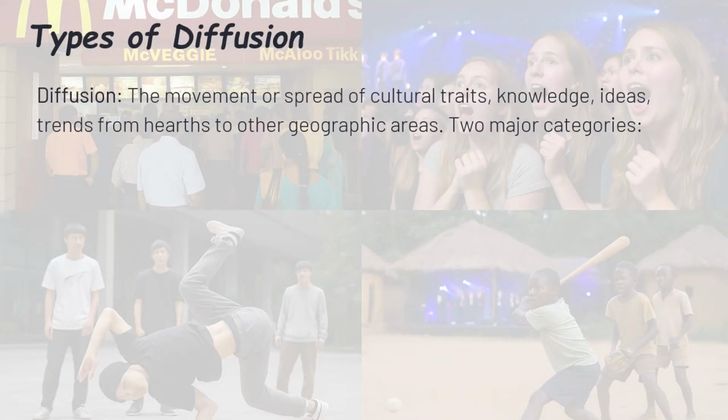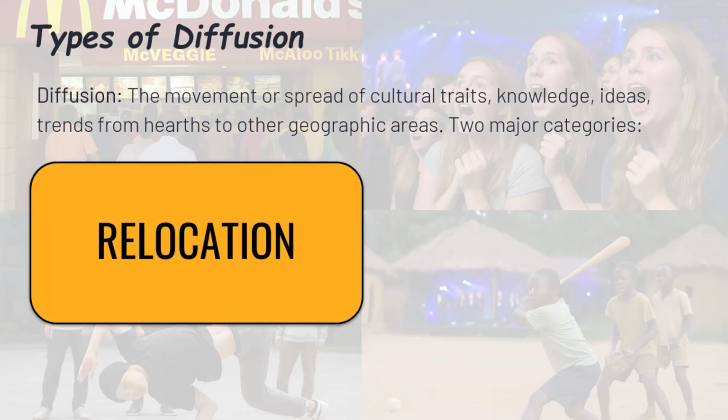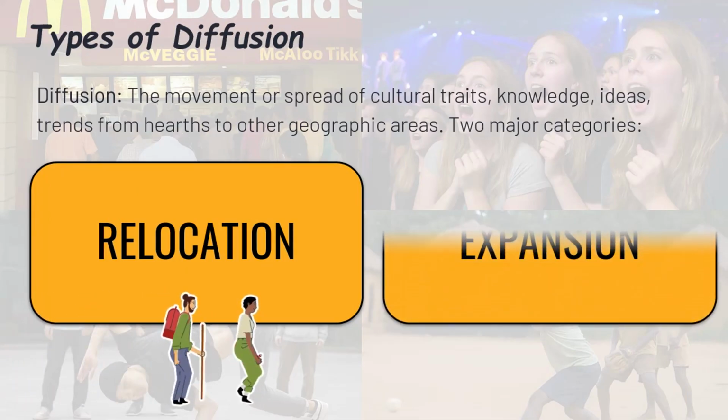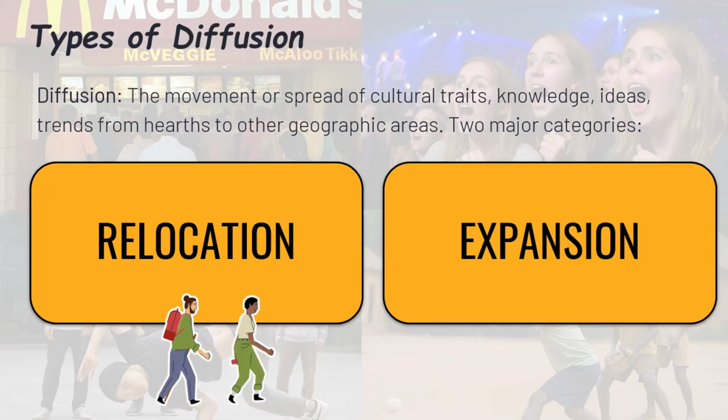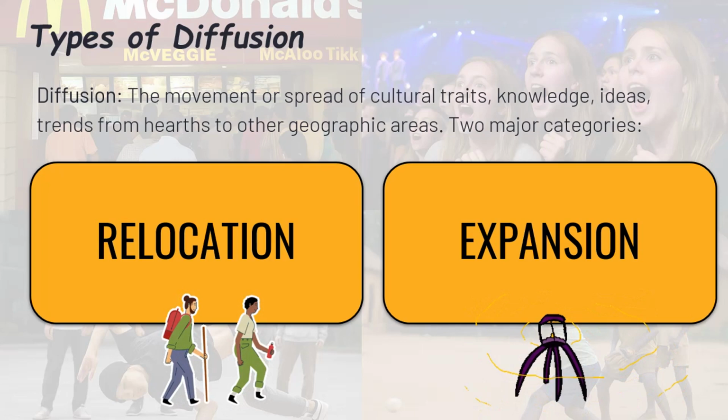Ever noticed how something local suddenly becomes global? That's the power of diffusion. The spread of cultural traits, ideas, or trends from one place to another. Whether it's food, fashion, or a viral phrase, culture's always on the move. There are two main types you need to lock in: relocation diffusion and expansion diffusion.